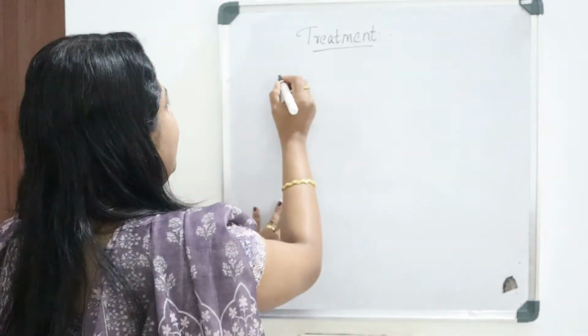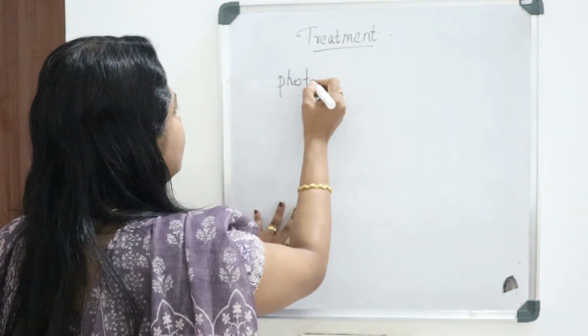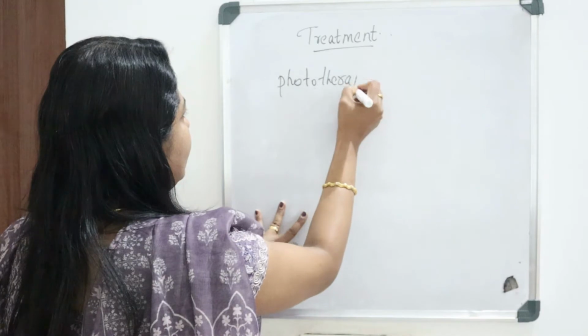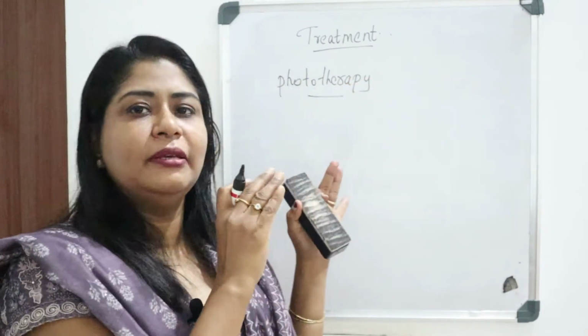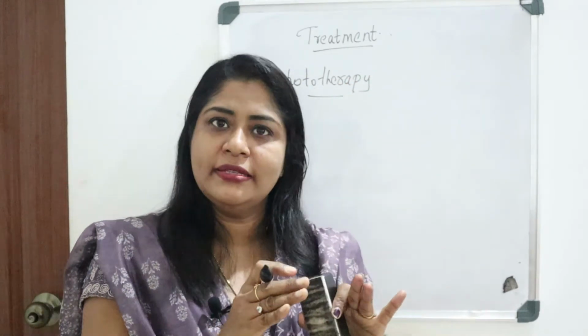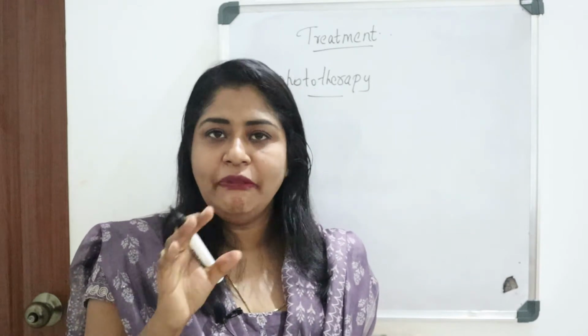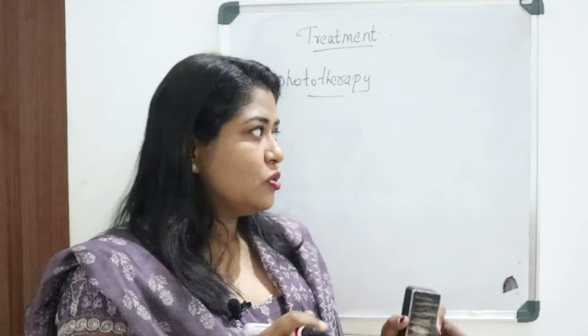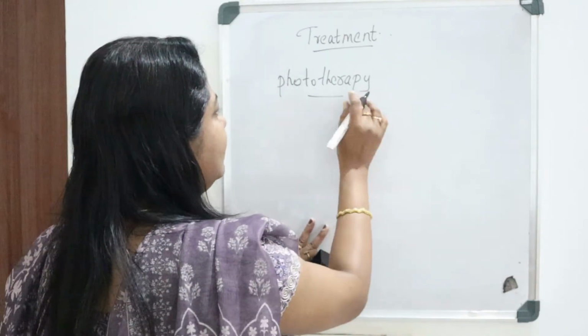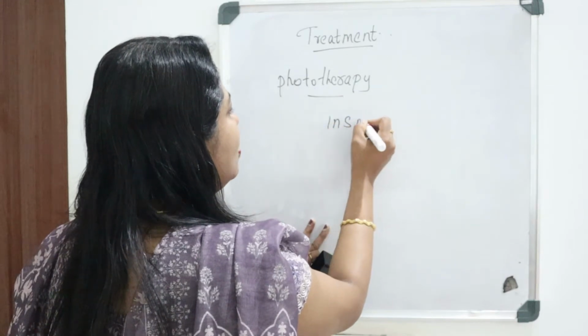Treatment is mainly by phototherapy. In phototherapy, the blue light isomerizes the insoluble bilirubin into a more soluble isomer, and that can be excreted into bile without conjugation with glucuronic acid.